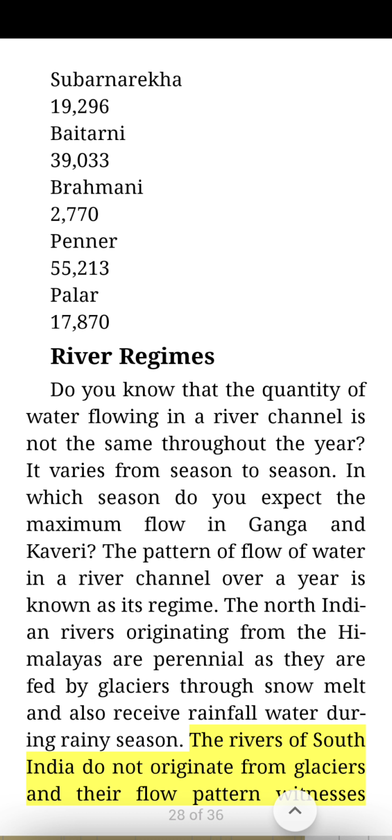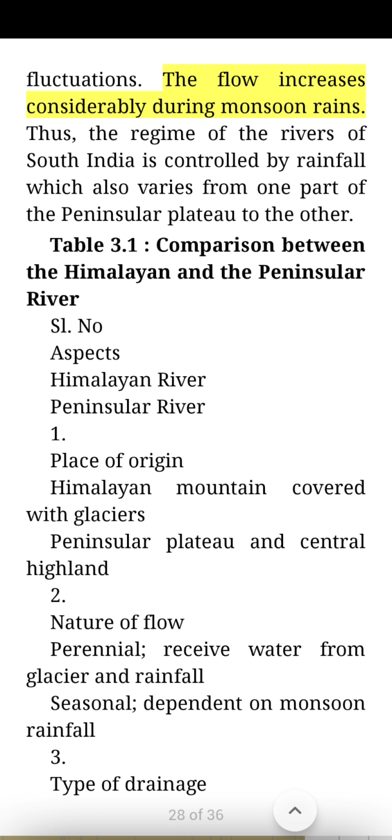The rivers of South India do not originate from glaciers and their flow pattern witnesses fluctuations. The flow increases considerably during monsoon rains. Thus, the regime of the rivers of South India is controlled by rainfall, which also varies from one part of the peninsular plateau to the other.